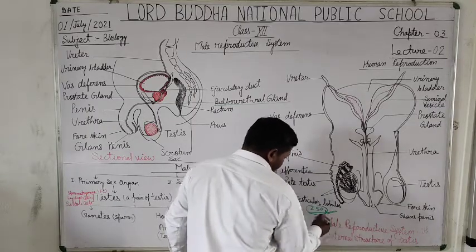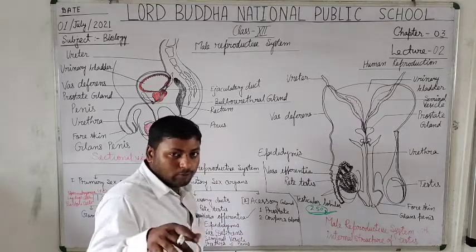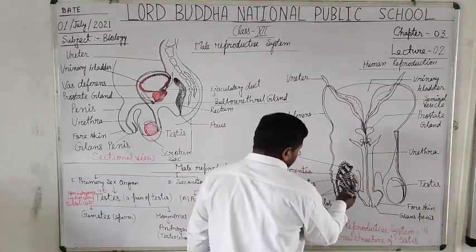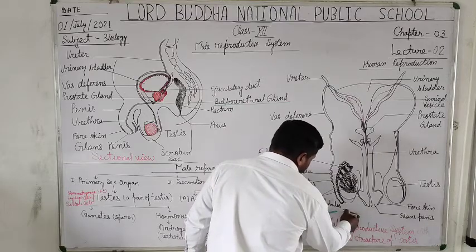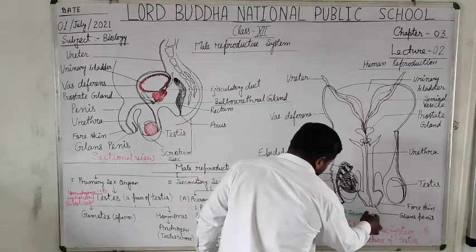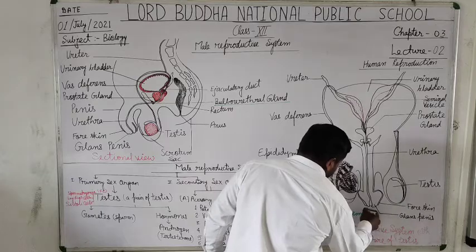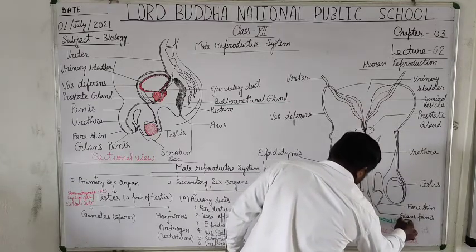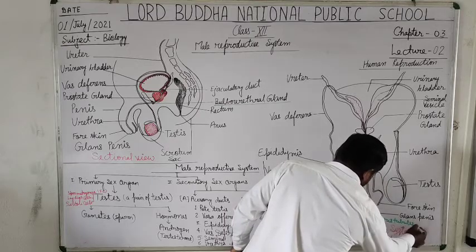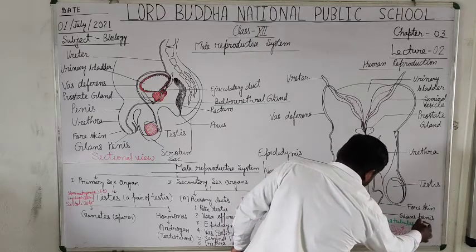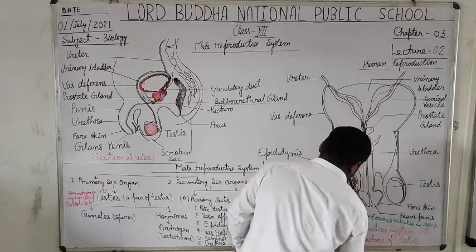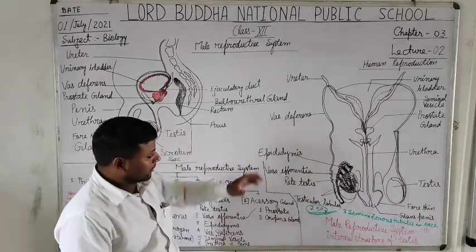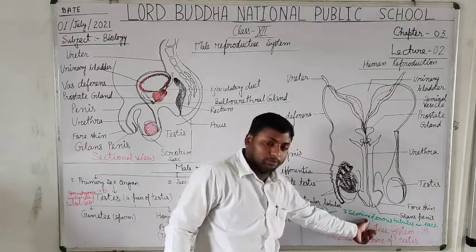The number is 250, and in each lobule, how many seminiferous tubules are present? There are 3 seminiferous tubules present in each testicular lobule.